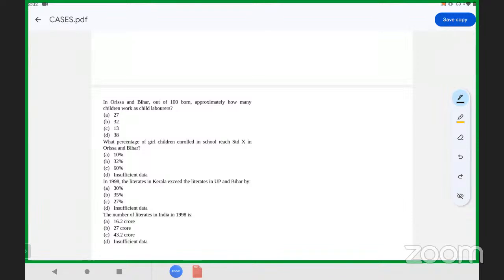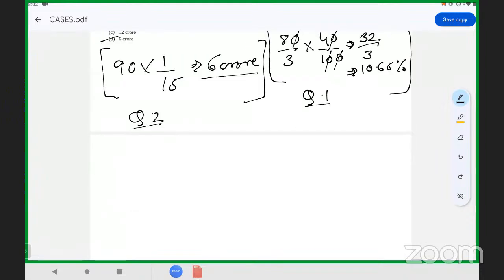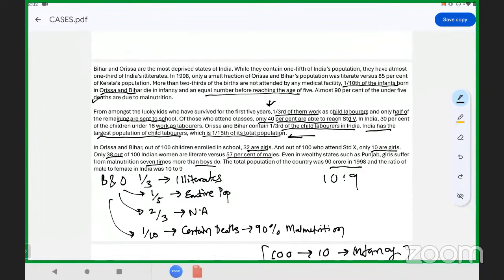So in Orissa and Bihar, out of 100 born, approximately how many children work as child laborers? So we know that whenever 100 are born, only 80% have the opportunity to live up to the age of 5. Okay, so we know 80 is the fixed number. But now what is asked over here is approximately how many children work as child laborers.